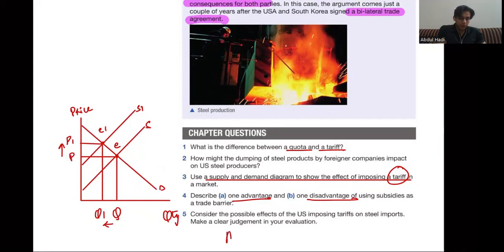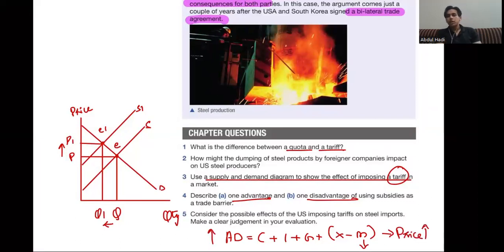You know the formula: AD equals C plus I plus G plus X minus M, right? Now, if the government imposes a tariff on import, this means that my import will fall. And once my import falls, my aggregate demand rises, which leads to an increase in price level. All right. So this increase in price level will result in inflation. You can talk about inflation like that. Everything clear?